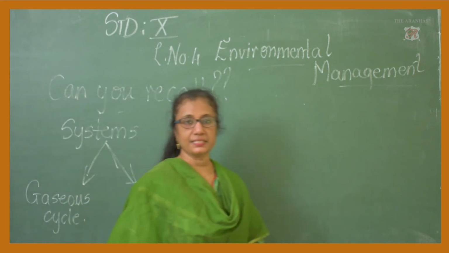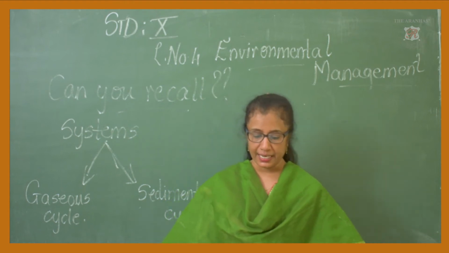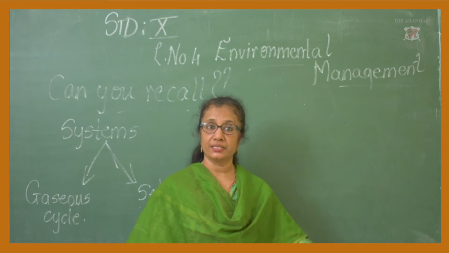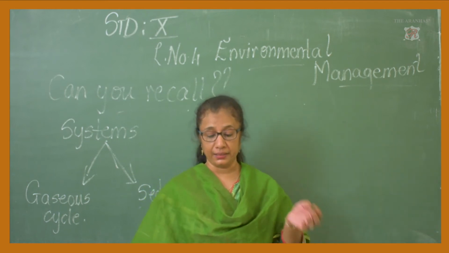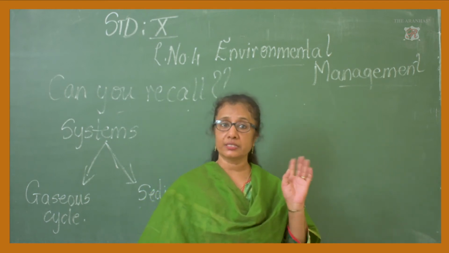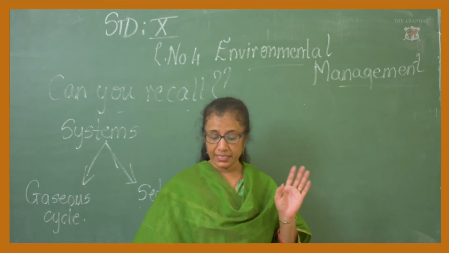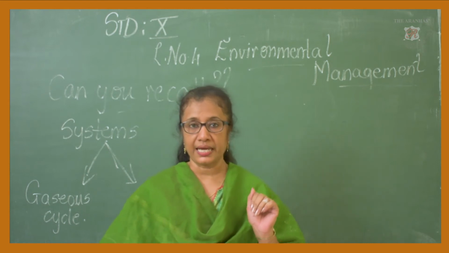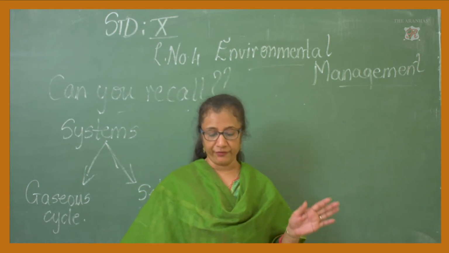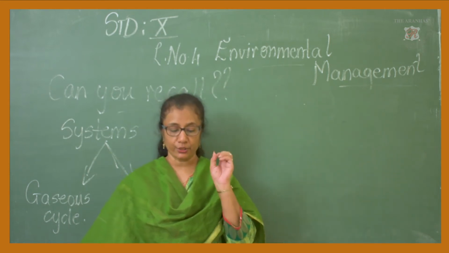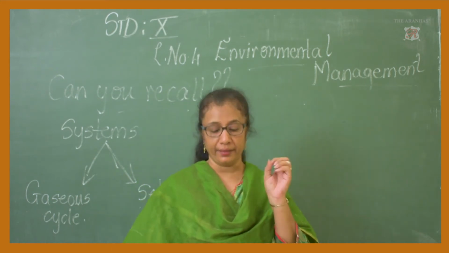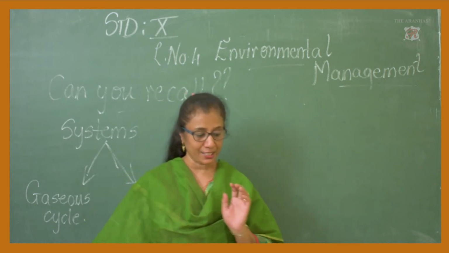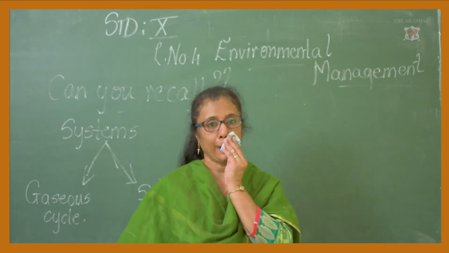The gaseous cycle includes the nitrogen cycle, the carbon cycle, the oxygen cycle, all those things which we have learned. And the sedimentary cycle includes all the different minerals, you can say phosphorus, calcium, iron, etc., the soil part of the cycle.